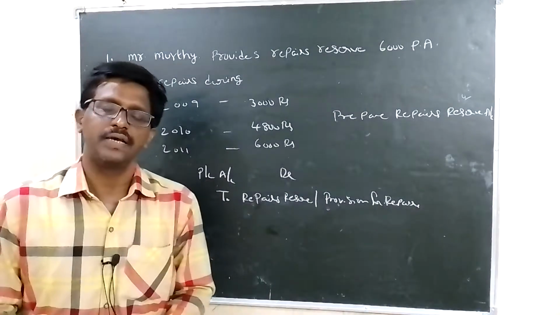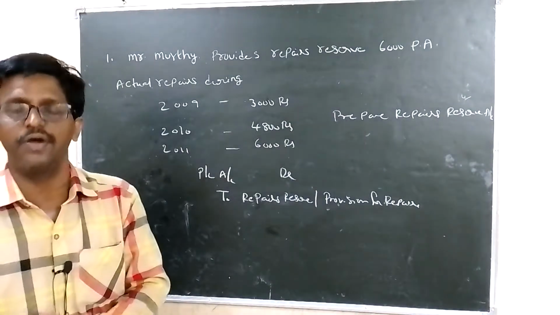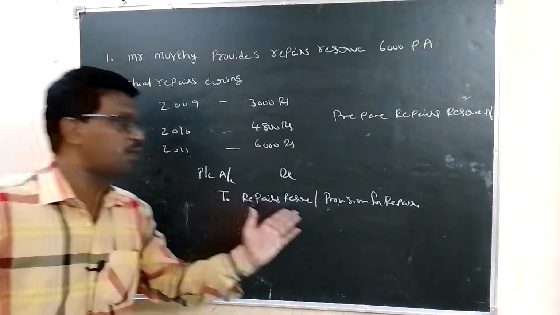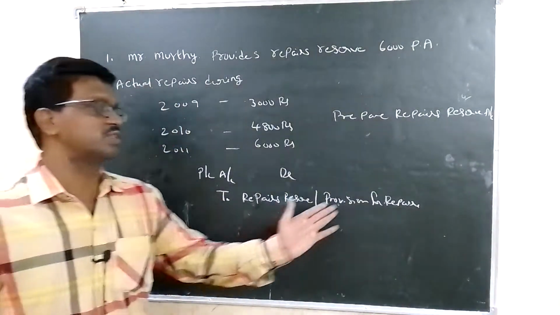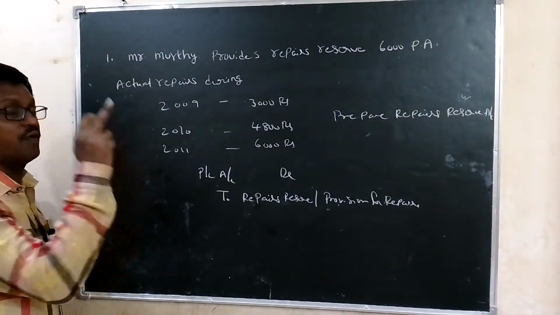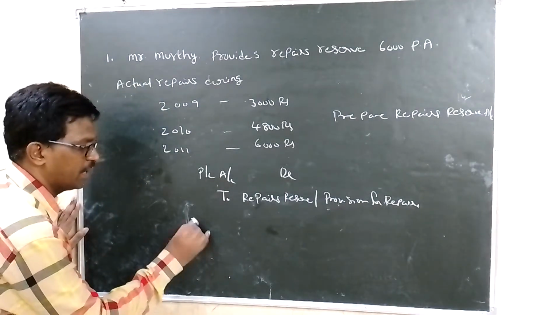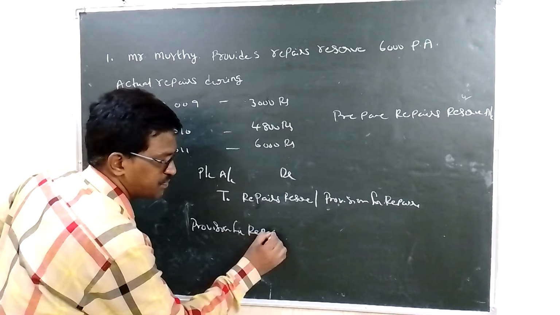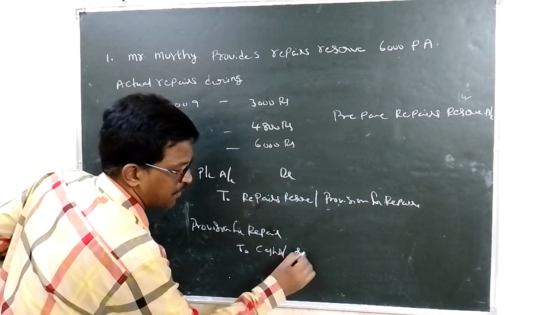If you pay repairs, the entry is repairs account debit to cash account, but the repair amount will be used in the provision for repairs account. So when actual repairs are paid, that amount will be utilized from the provision for repairs. So the entry will be provision for repairs to cash or bank.